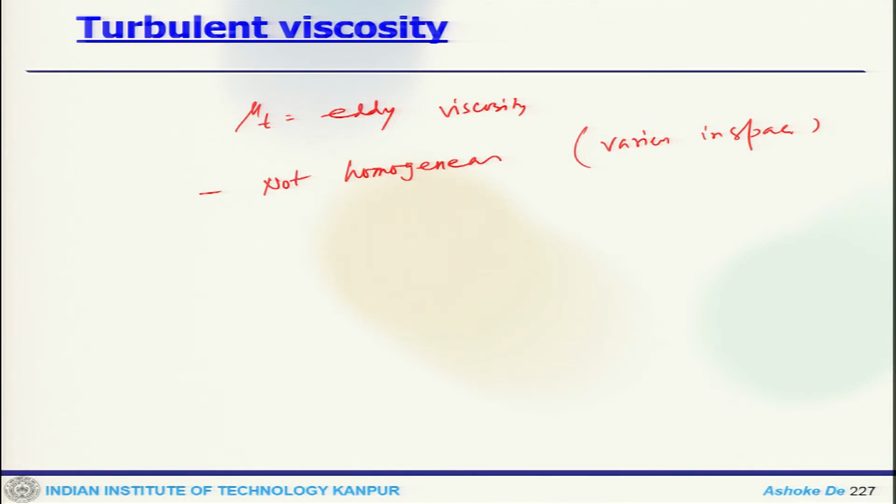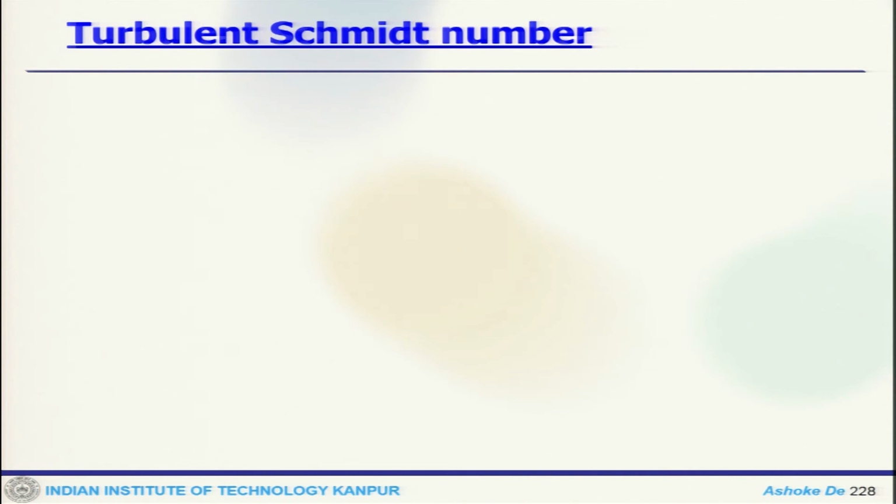However, if you assume it to be isotropic, it is the same in all directions. So, that is quite often used for some applications. Then you have the turbulent Schmidt number for scalar property or any scalar field. So, we have an unclosed term for the scalar flux, and this is what we close, the scalar stress term, through the gradient hypothesis.